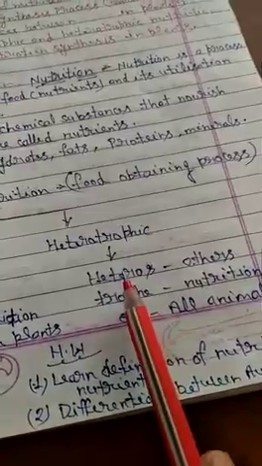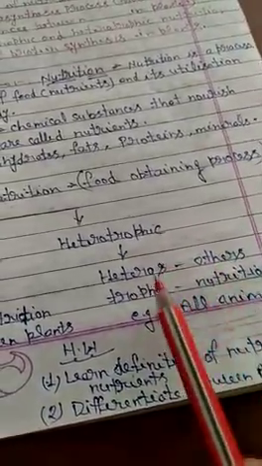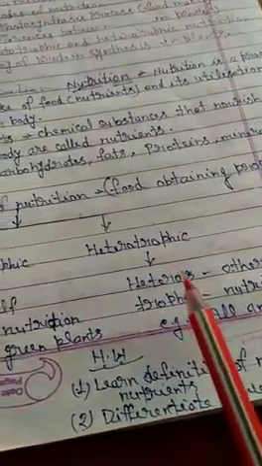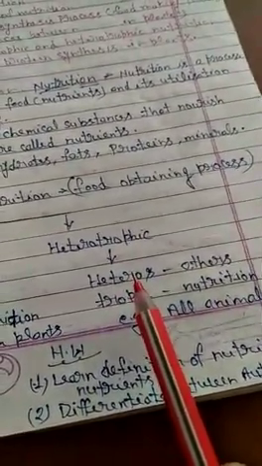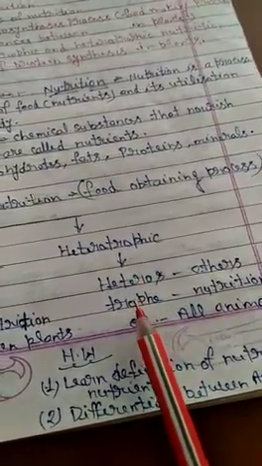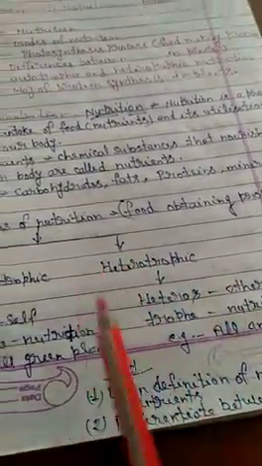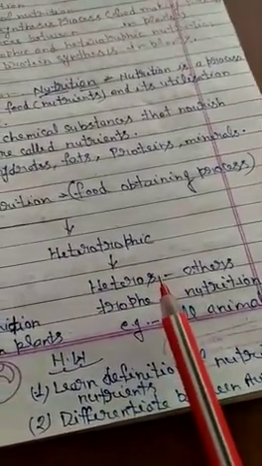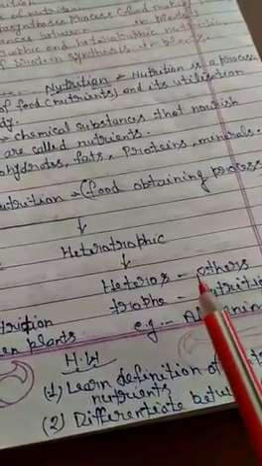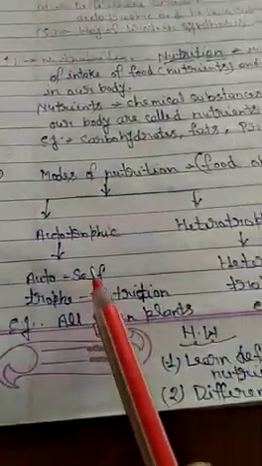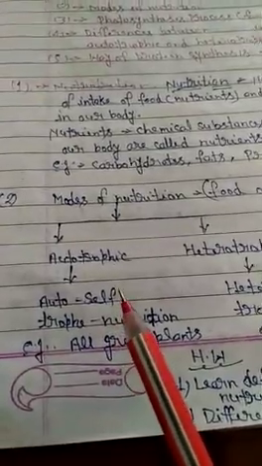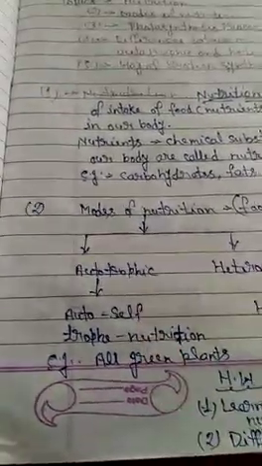Heterotrophic means the nutrition in which organisms obtain their food materials from different sources, or the process in which organisms depend on ready-made food material from other organisms. But in autotrophic nutrition, organisms can make their own food without help of any other organisms.